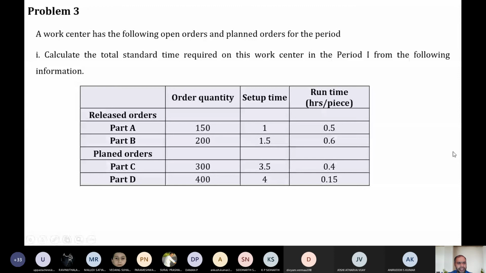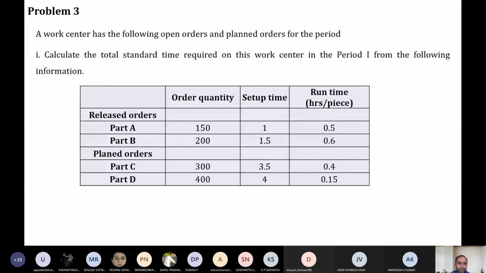Now let's go back to this problem. They are telling that your work center has the following data. Released order and planned order data are available with you. The order quantity is given to you. The setup time is given to you. The run time, that is the time required to manufacture one workpiece, is given to you. They're asking you to calculate the total standard time.